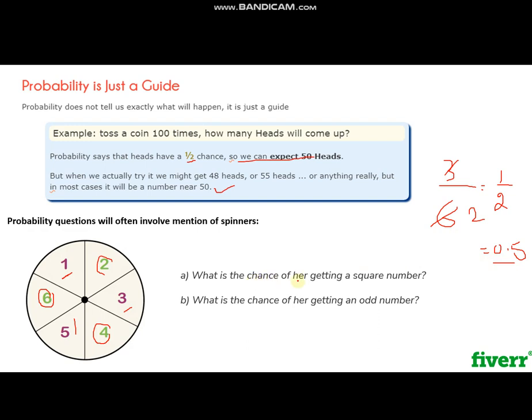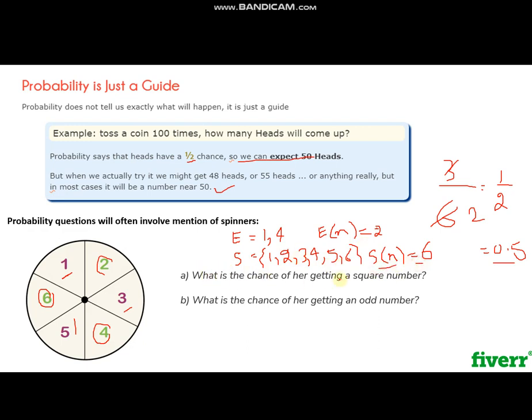What are the chances of getting a square number? A square number can be either 1 or 4. Let's suppose this is an event E containing 1 and 4. So the total number of outcomes in E, n(E), is equal to 2, and this is the sample space, which has 1, 2, 3, 4, 5, 6, so the total number is 6.